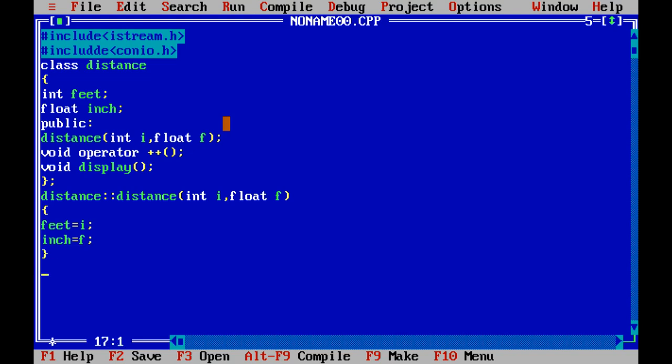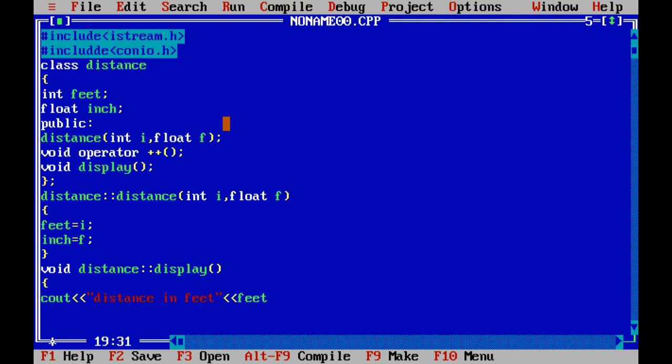And after that, define the member function display. So void, the class name is distance, scope resolution, and the name of the function is display, and in its body we are simply printing the data members. Distance in feet, we need to print the variable feet.